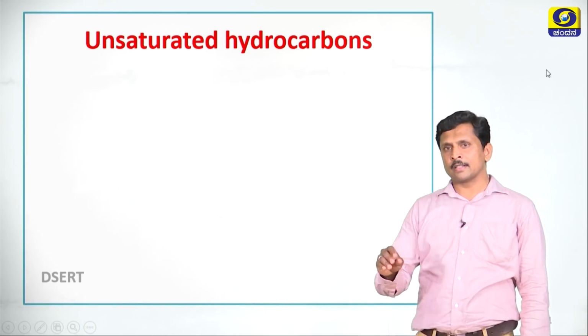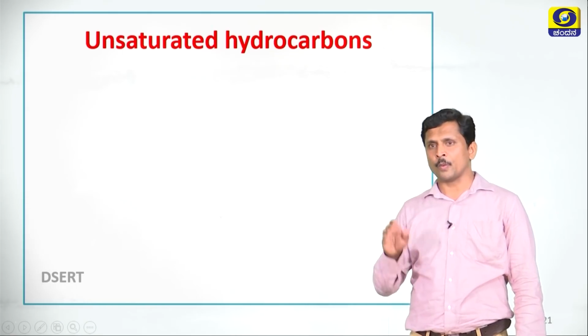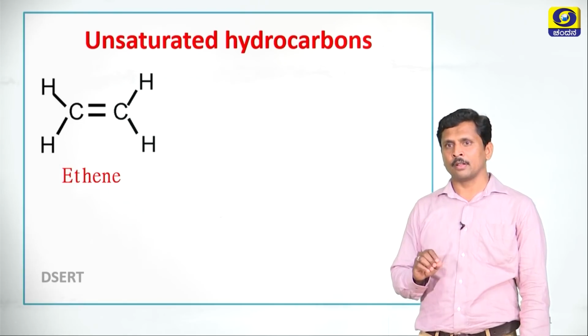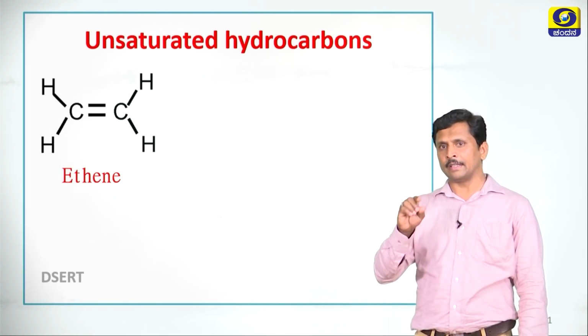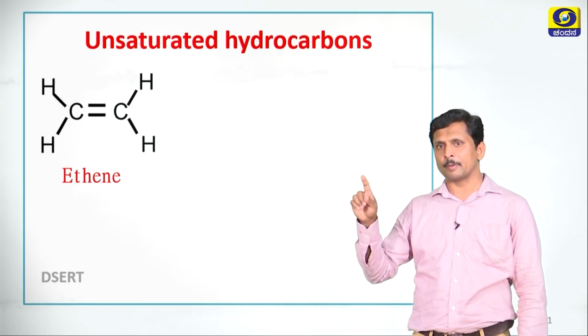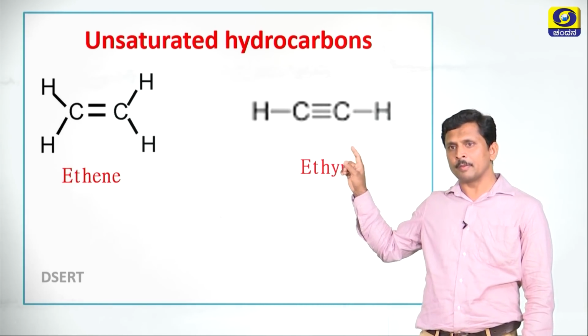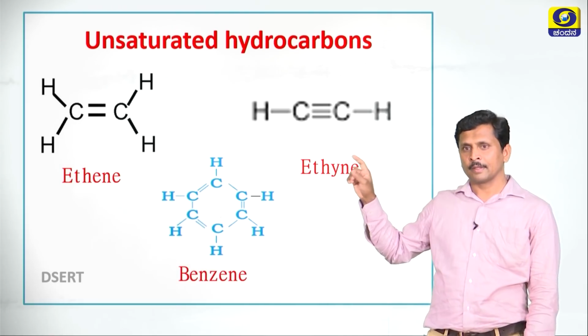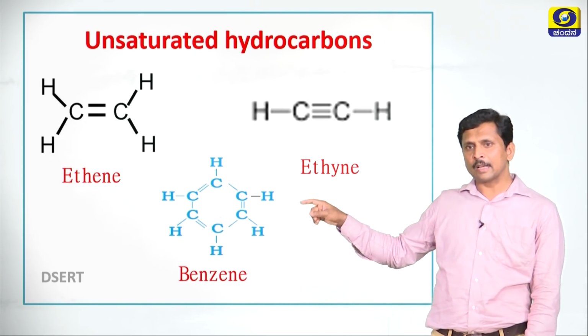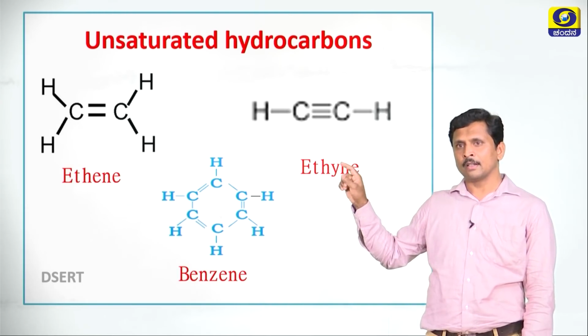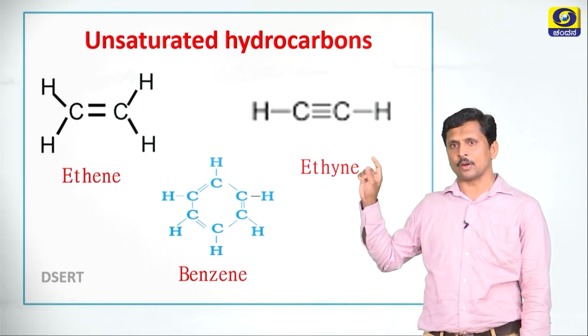Dear students, let us discuss unsaturated hydrocarbons. What are unsaturated hydrocarbons? Let us see some examples. Ethene exhibits a double bond between the 2 carbon atoms. Ethyne exhibits a triple bond between the 2 carbon atoms. Benzene exhibits single and double bonds alternatively. So, these are examples of unsaturated hydrocarbons.